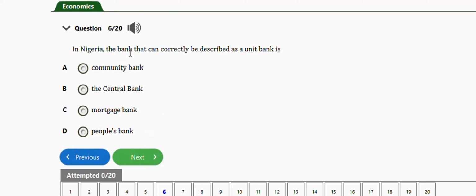Next question is this one. It says in Nigeria, the bank that can correctly be described as a unit bank is, we have Community Bank, the Central Bank, Mortgage Bank, People's Bank. The right answer is option A, which is Community Bank.